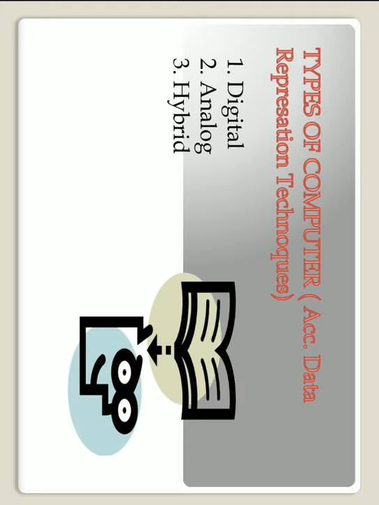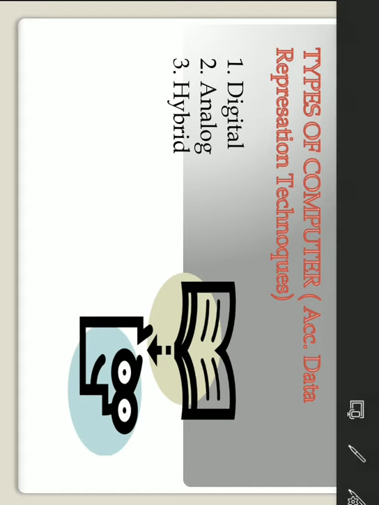For example, in a hospital ICU, that means intensive care unit, a machine measures a patient's heart function, temperature, and other vital signs. These measurements are in analog form. They may be converted into numbers, like digital form, and supplied to a digital device, which may send an immediate signal to a nurse station if any abnormal reading is detected. So these are the three types of computer.